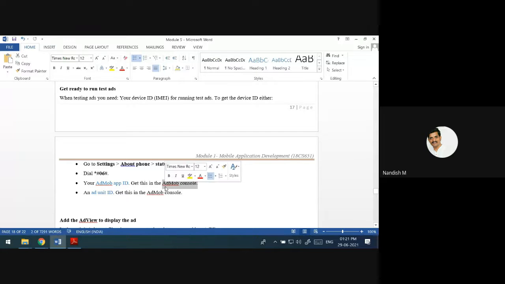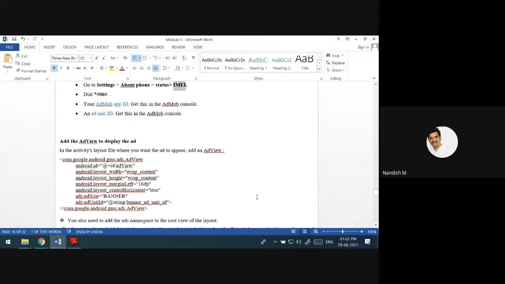Whenever you link your app with AdMob, you are going to get some IDs, app ID and unit ID. That you are going to get from this console. For your phone, if you want the IMEI number, you can dial like this, or go to settings, about phone, status and IMEI. Even you can test before you publish your app how the ad will get displayed in your app.